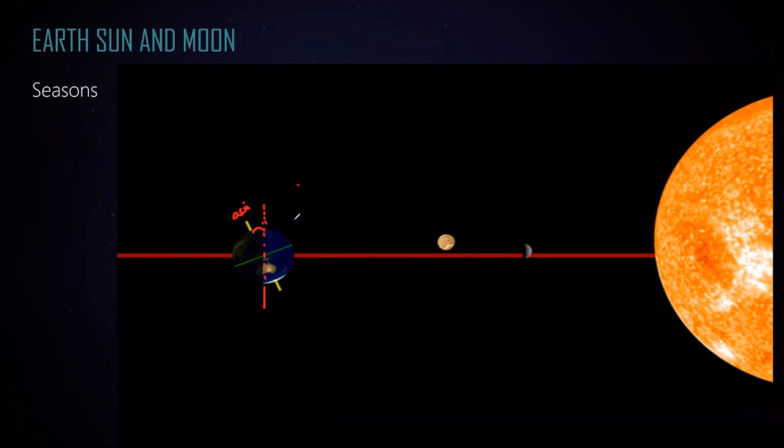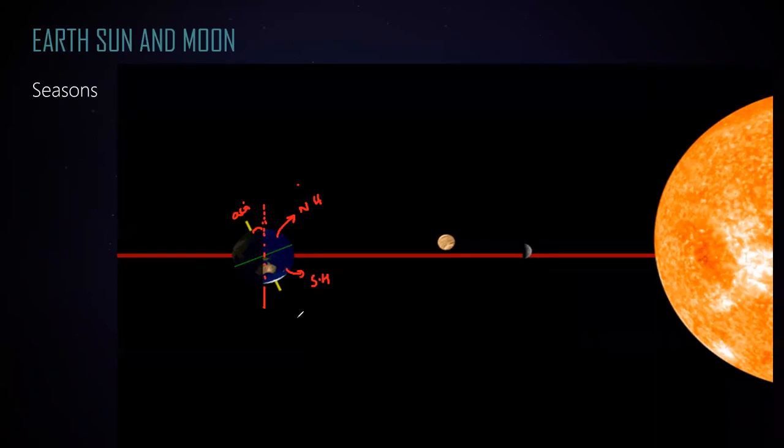In this case, which hemisphere will receive more energy, the southern hemisphere or the northern hemisphere? At this position, which hemisphere is receiving a greater amount of energy or light from the sun? The southern hemisphere. So the southern hemisphere is receiving more energy than the northern hemisphere.